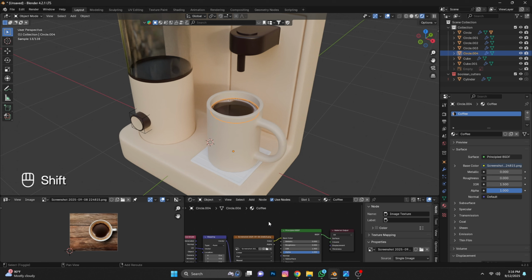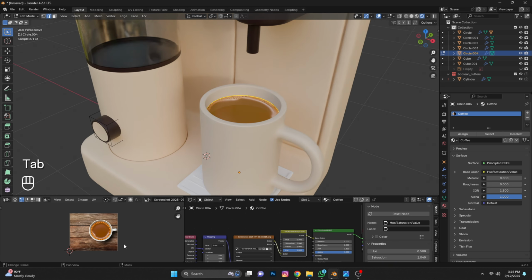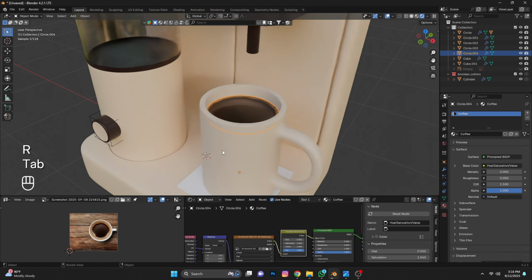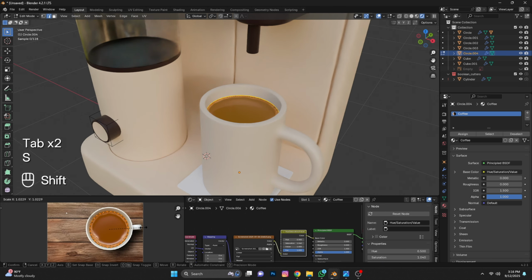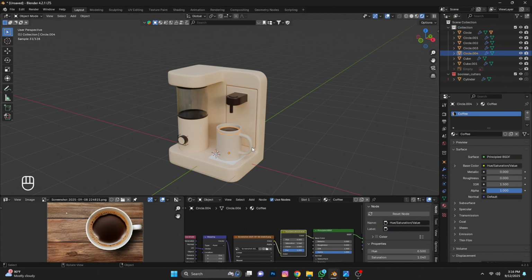Set roughness 0. So our coffee is ready.